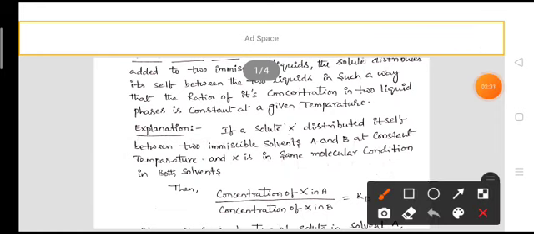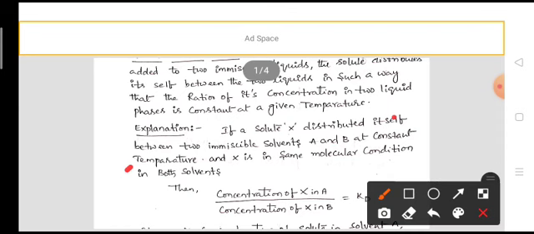So, if X is the solute which is distributed between two immiscible solvents A and B at a constant temperature, and X is in the same molecular condition in both solvents. What is the meaning of same molecular condition in both solvents? It means that X does not undergo any further reaction, neither dissociation nor association, in these two liquids.